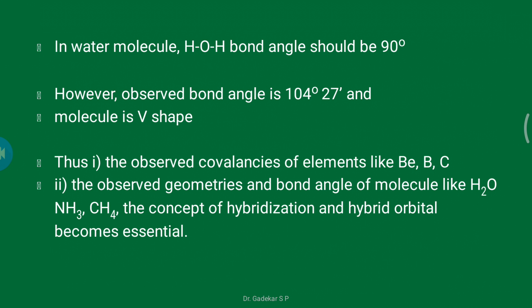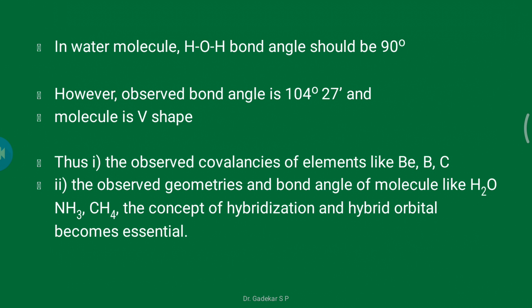So the water molecule has a V shape and tetrahedral geometry, with a bond angle of 104 degrees 27 minutes, explained by hybridization.